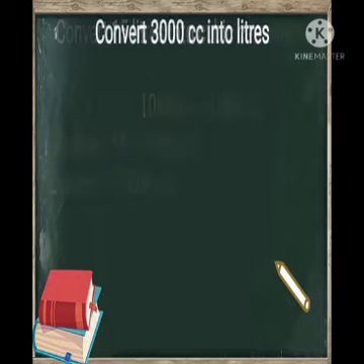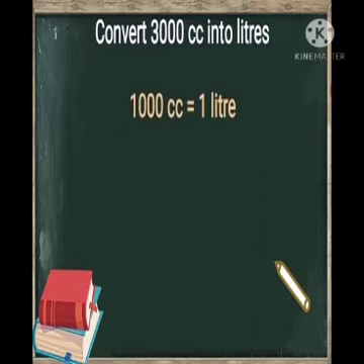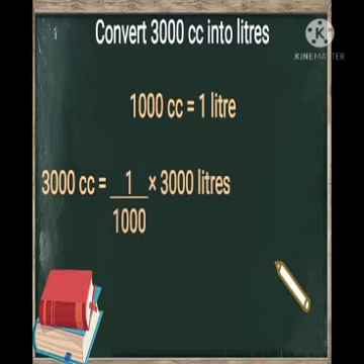And if we have to convert 3000 cubic centimeters into liters, then again using the same relation, 1000 cubic centimeter is equal to 1 liter, we get 3000 cubic centimeters equal to 1 divided by 1000 multiplied by 3000 liters, which is equal to 3 liters.